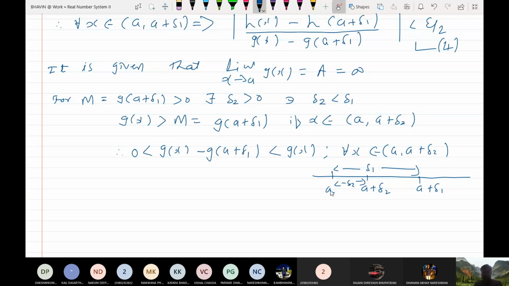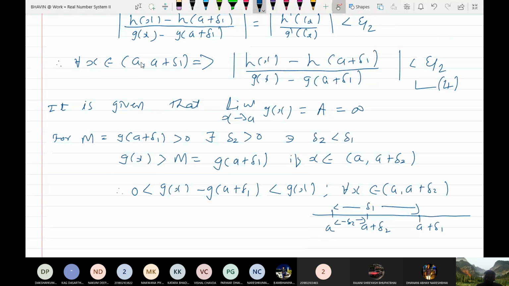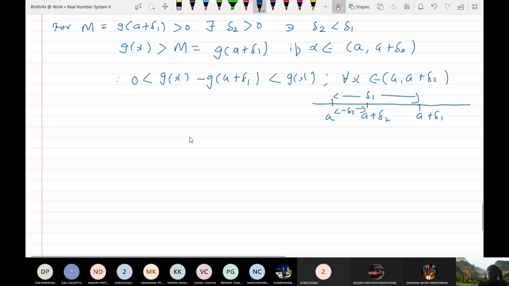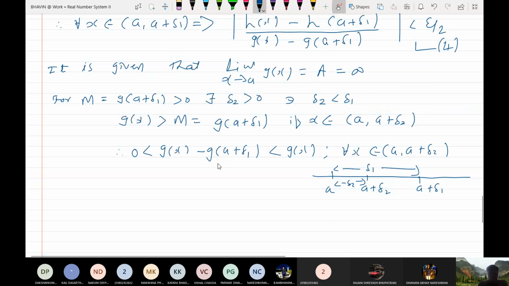So now if your x is between a to a plus delta 2, obviously your x is between a to a plus delta 1 also. If x lies between a to a plus delta 2, then x also lies between a to a plus delta 1. Hence this is true. Do you understand? Fine. So now let me say this to be phi.